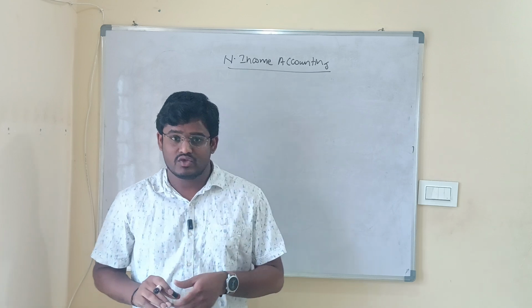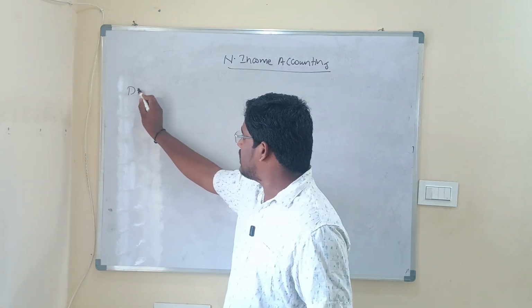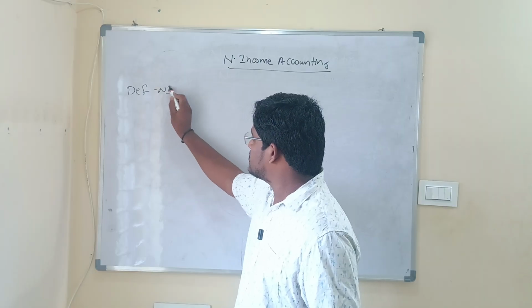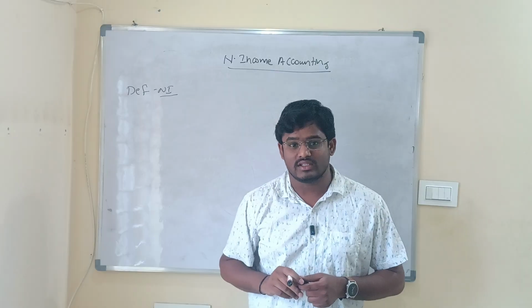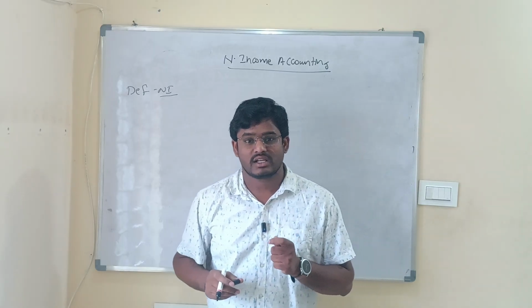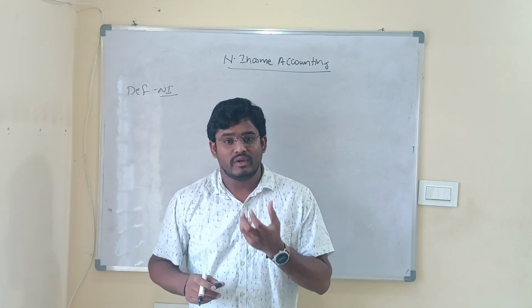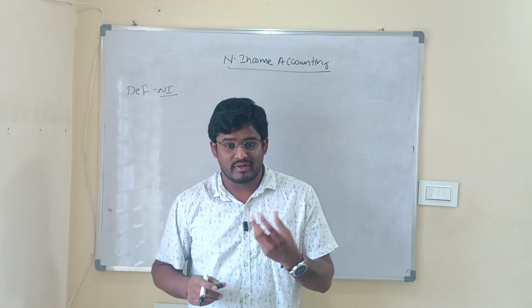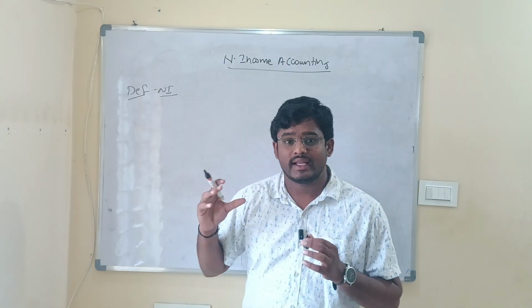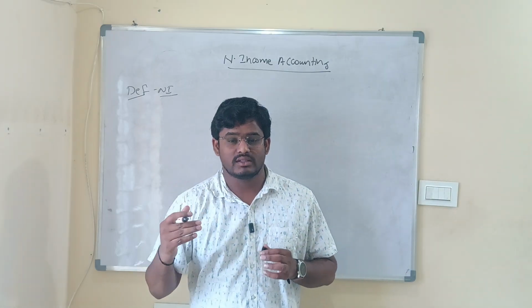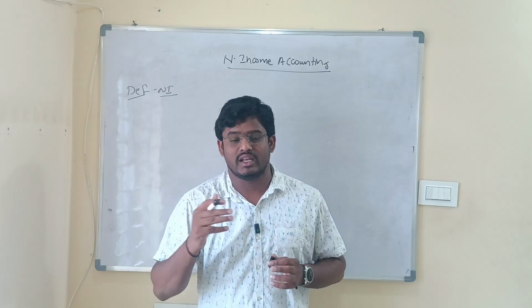We started discussions over the definition of national income, where national income is defined as the total money value of all final goods and services which are being produced by the residents of a country over a period. Now we started discussions over the different terms mentioned in the definition, and we have discussed what exactly the term over a period means, what are the flow variables, what are the stock variables.